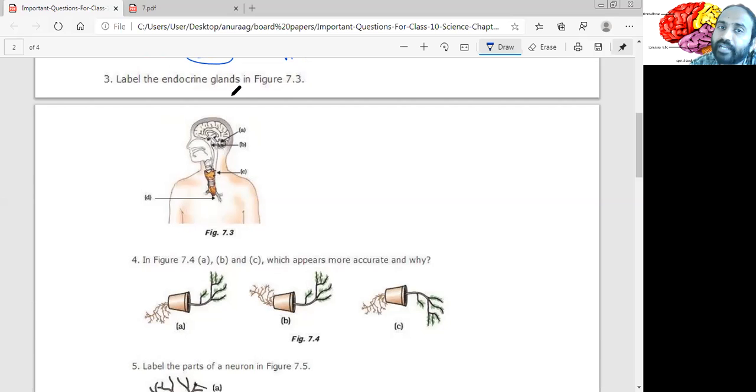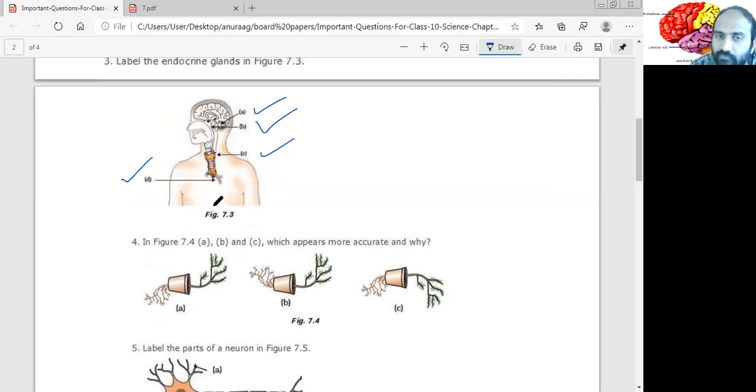Label the endocrine glands in figure 7.3. What is A here? Pause the video and answer yourself. A is nothing but the pineal gland. B is located below the hypothalamus, so B is probably your pituitary gland. C is of course the thyroid gland, and D is of course your thymus.